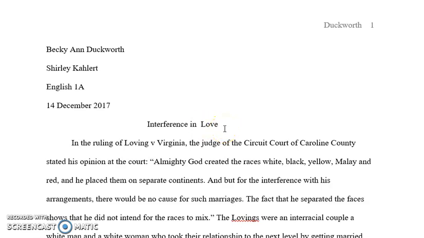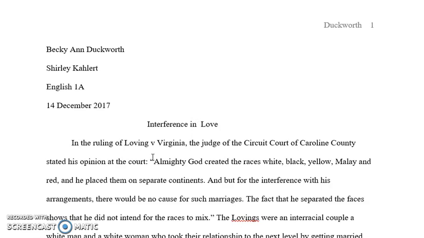the Supreme Court case. She made a great opening because she told us exactly what the case was in the ruling of Loving v. Virginia, and notice that she's actually used the correct legal version of v rather than versus on the Supreme Court case. So good work there, Becky.